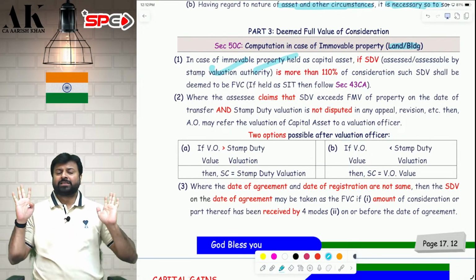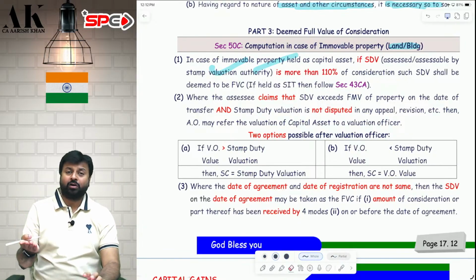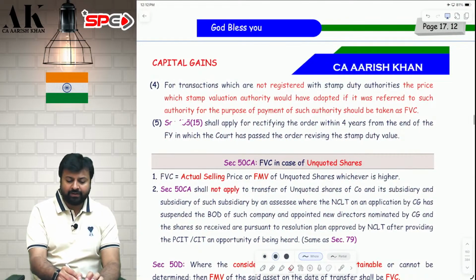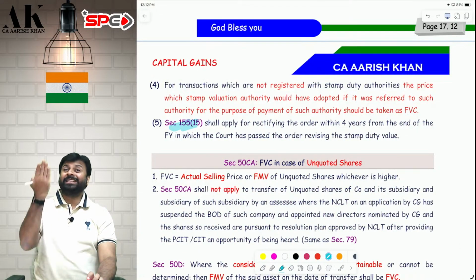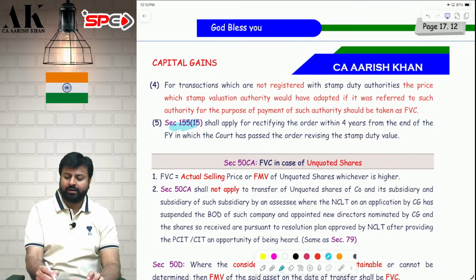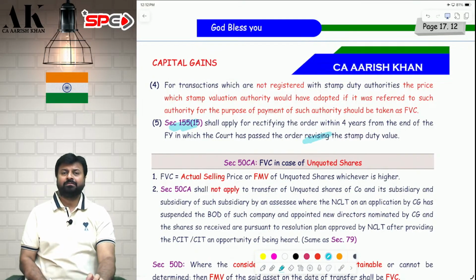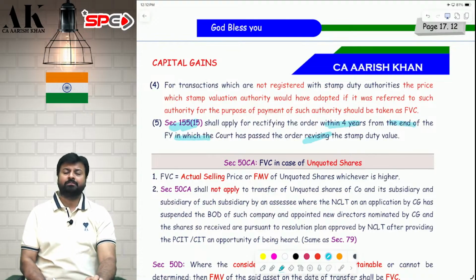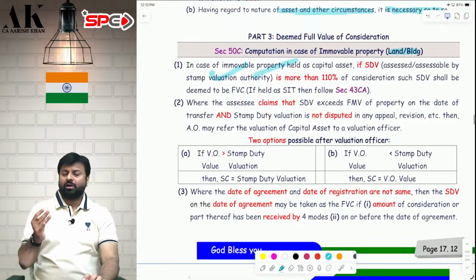Today you have to pay tax as per 150 lakhs, but in future, if the state government reduces the stamp duty value, then the assessing officer will recompute your assessment order. Or if they increase the stamp duty value, then also they will recompute your assessment order, and that will be done within 4 years from the end of the financial year in which the court has passed the order. But this is not a very, very good option.